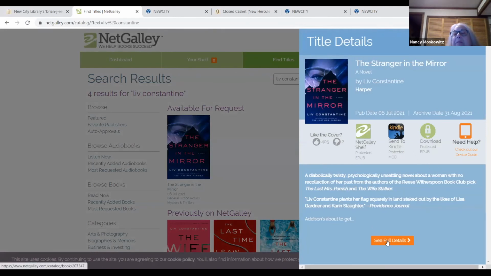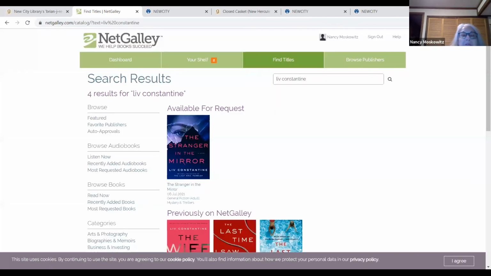What they'll do is send it to my Kindle. They'll send it to my Kindle app. You just go on and there's a few little steps that you have to do, but this is a nice way to get new books before they're published.